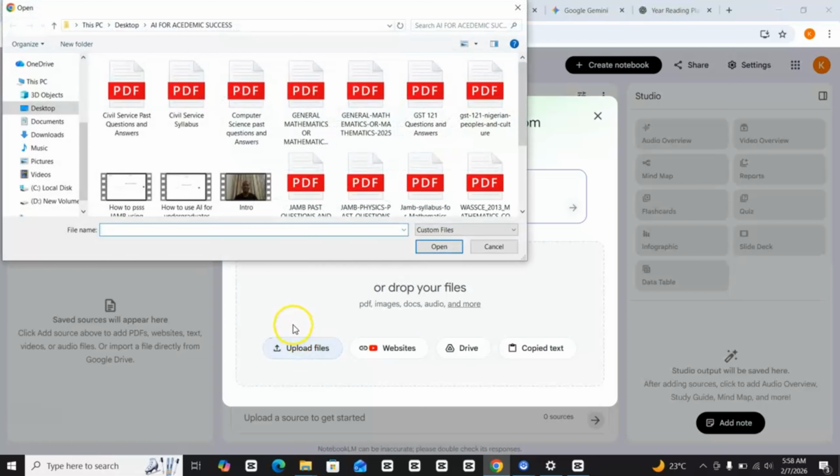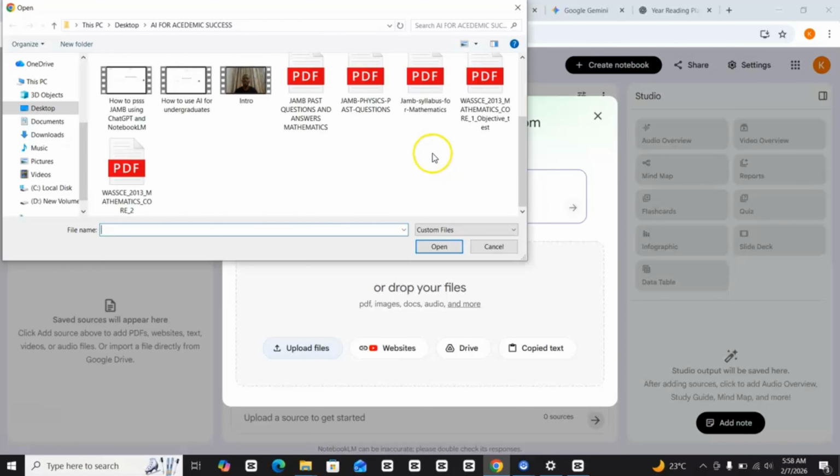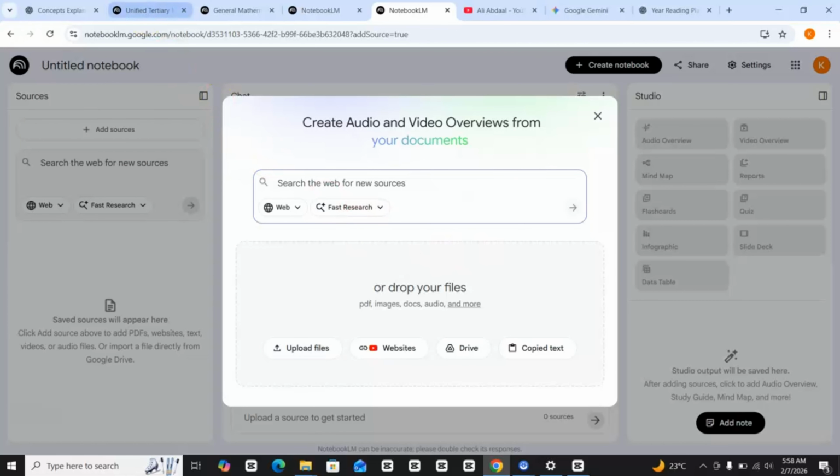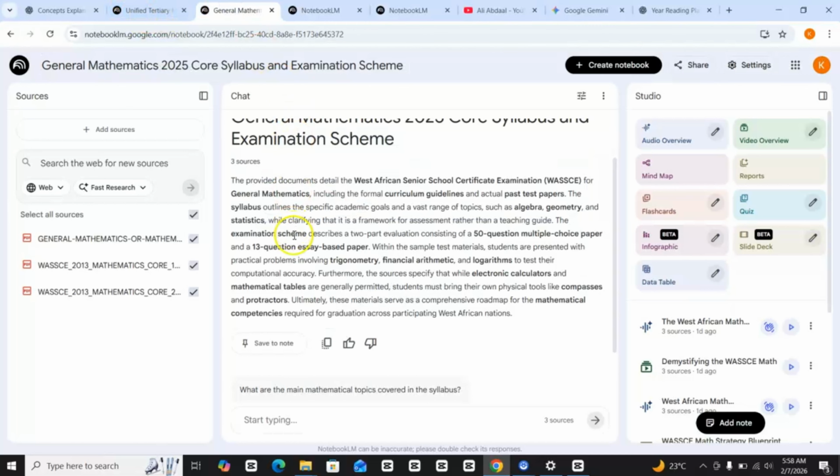But let's look at this one, New General Mathematics. We can upload the curriculum. I can upload section 1, and come down here and upload section 2, but I'm not going to do that because I already have it uploaded. It will take some time to finish propagating, and we don't have that time. On my left-hand side, these are the documents I have uploaded.